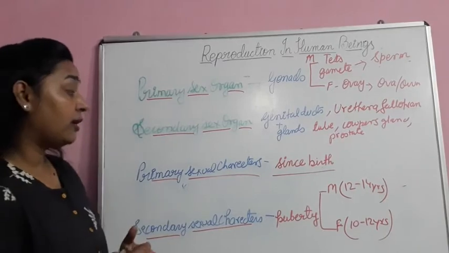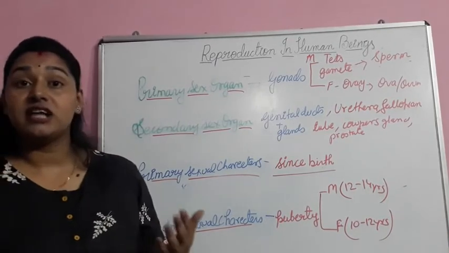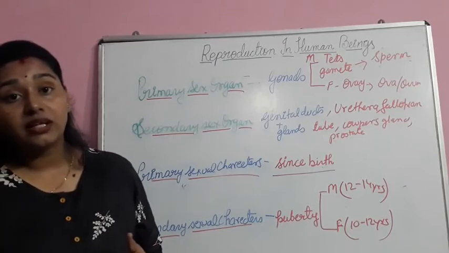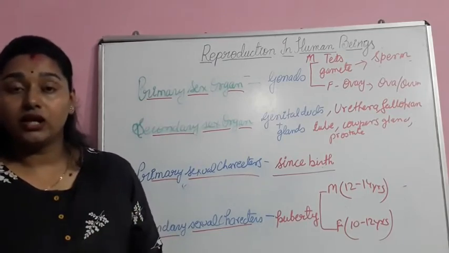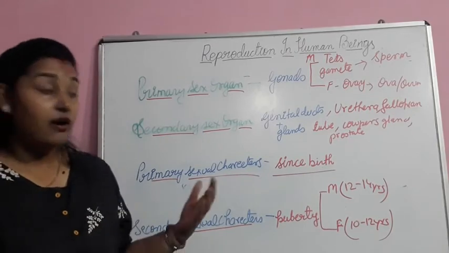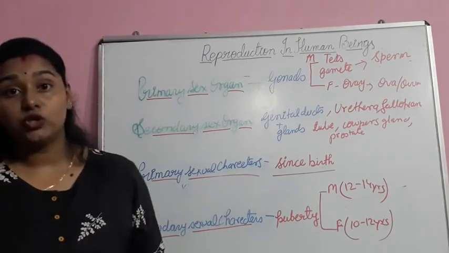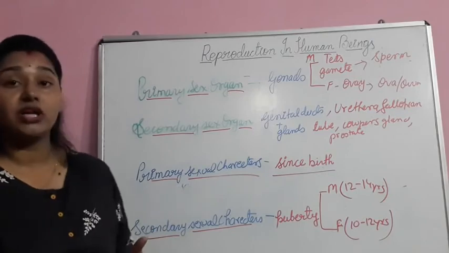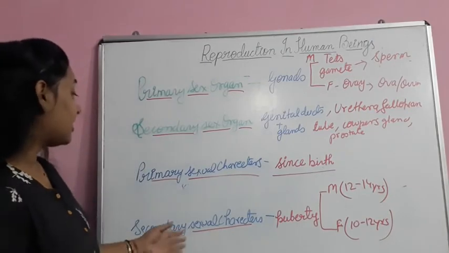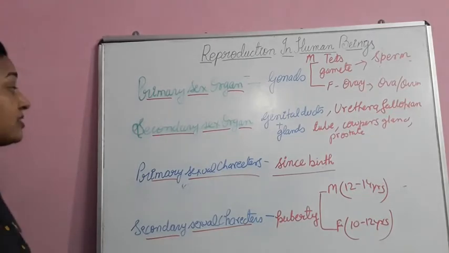If you are talking about girls, they will start having the menstrual cycle. There will be hair in the armpits and pubic areas. The voice will also change. Mammary glands will become functional. Of course, the gonad will become functional and will start producing ova and hormones like estrogen and progesterone. So these are the secondary sexual characters in humans, male and female.